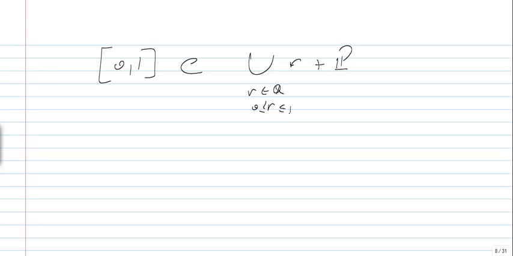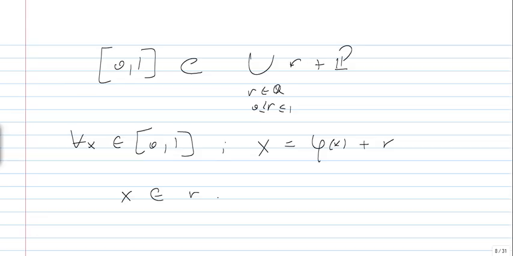So for every x which belongs to [0, 1], we have x equal to phi of x plus a rational number. And therefore, x belongs to r plus P. So remember, phi of x is the choice we took from the class of x.